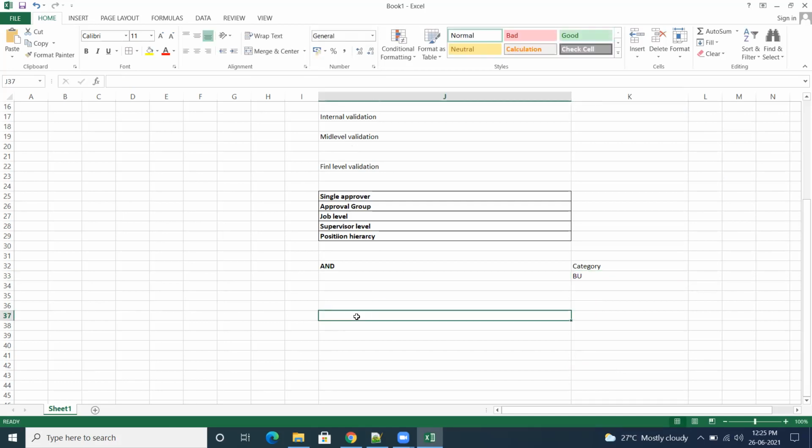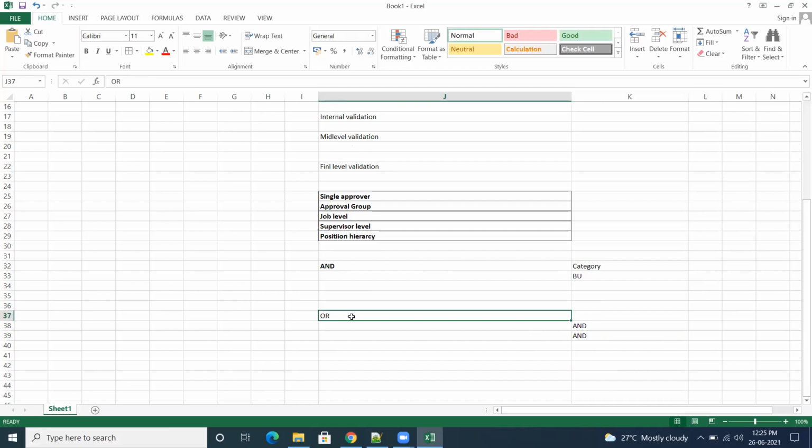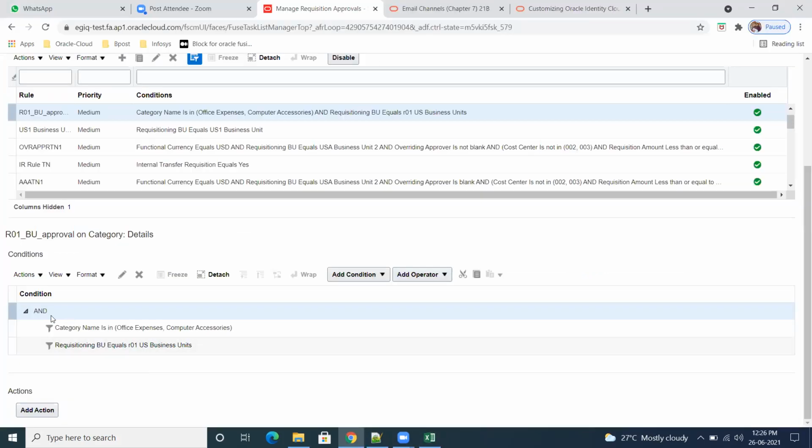So how I need to do it is first I will make an OR, then I'll make an AND here, and I'll make these two conditions. Again, I'll make one more AND, and I'll make it two conditions. It means that this OR will execute, either one of the conditions is executed, and then finally the rule will trigger and the system will process the approval. Because most of the time in a practical environment, we cannot find only AND on top. We'll find mostly OR. In the OR they will make AND like that.